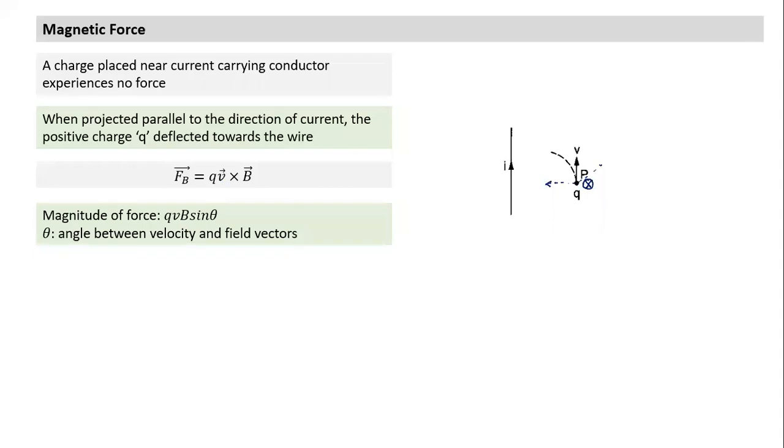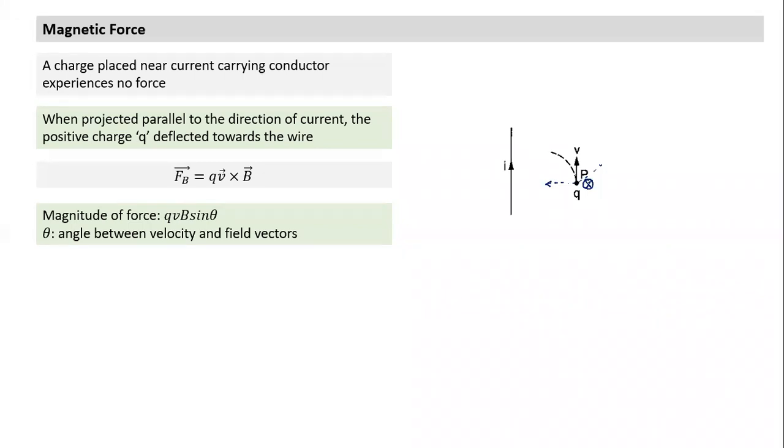So if it is a cross product, it involves two vector quantities and the result is also a vector quantity, which itself indicates it should be a cross product. And the fact that the force was 0 at angles 0 and 180 indicated it cannot be a dot product, it has to be a cross product. So what is the magnitude of force? We simply use the property of the cross product. It will be QVB sine theta, which tells you the magnitude of force is maximum when sine theta is equal to 1, or theta is equal to 90 degrees, or when velocity is perpendicular to the magnetic field.